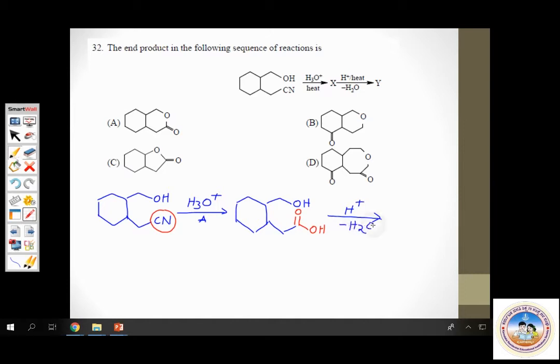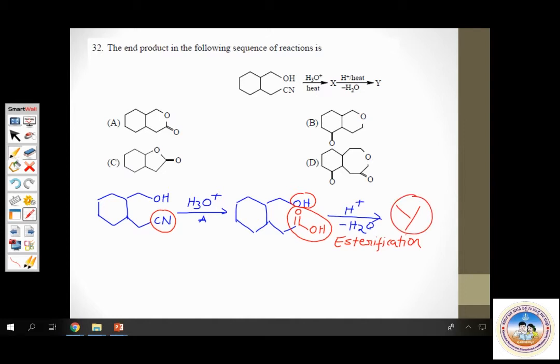This is an important clue here. Water is lost. So please observe this. There is an alcohol functional group, OH. There is also a carboxylic acid functional group. So between the alcoholic functional group and the carboxylic acid functional group, you can expect an esterification reaction. So there will be esterification to give this compound Y.